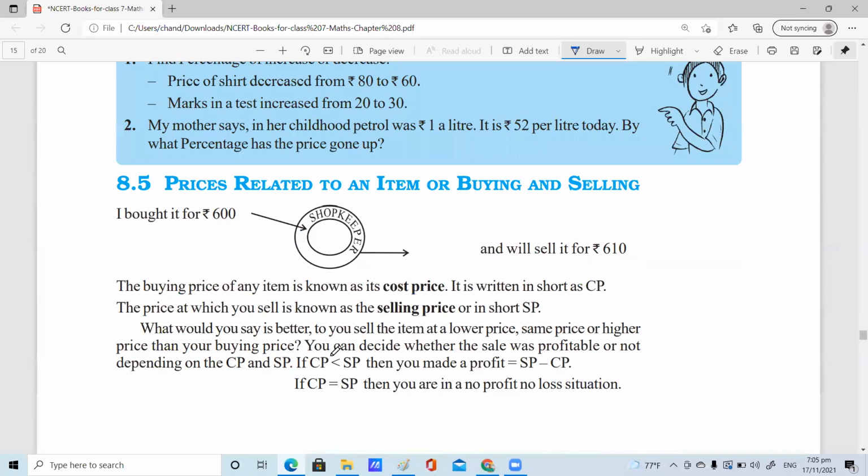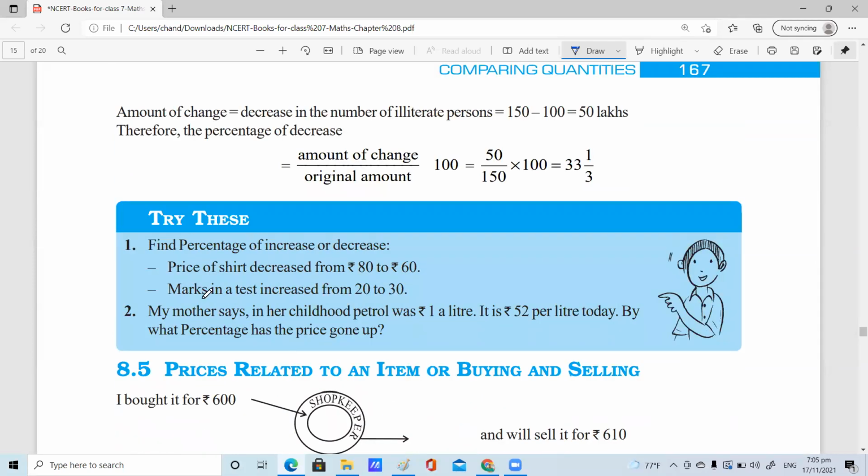Like that we can go. There are different questions here. Try this. Find the percentage of increase or decrease. Price of shirt decreased from rupees 80 to 60. 80 rupees to 60 means a decrease of 20 rupees on 80 rupees: 20 by 80 into 100, which is 25%.